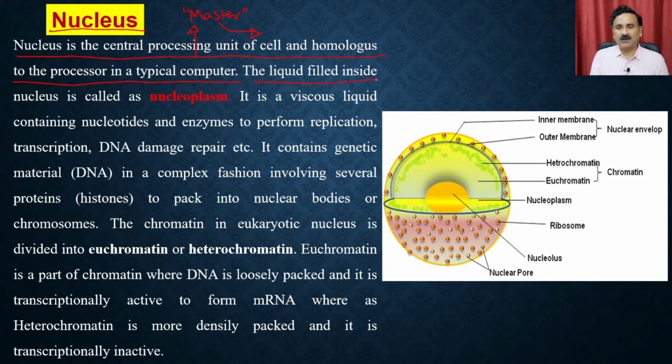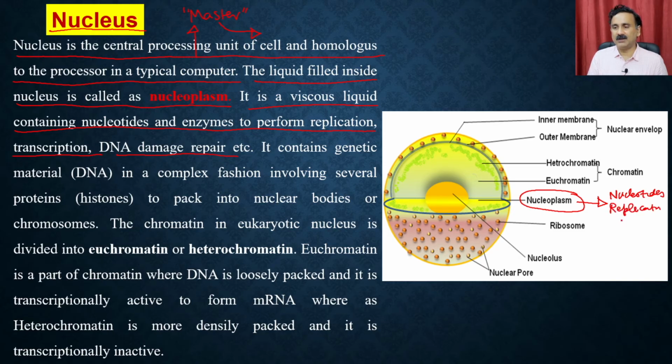The liquid which fills the nucleus is called the nucleoplasm. It is a viscous liquid which contains different types of molecules, like the nucleotides and the enzymes to perform replication and transcription, as well as the DNA damage repair system, right? So the nucleus contains the nucleotides required for replication as well as for transcription, and it has the replication machinery.